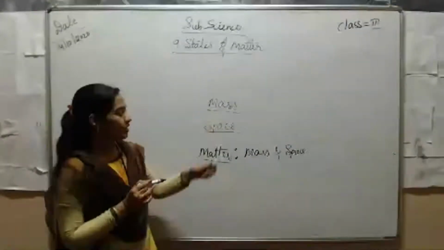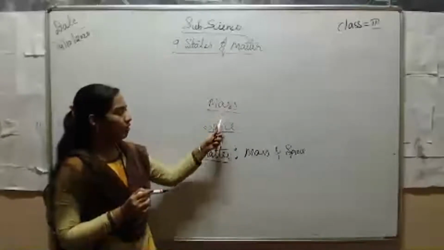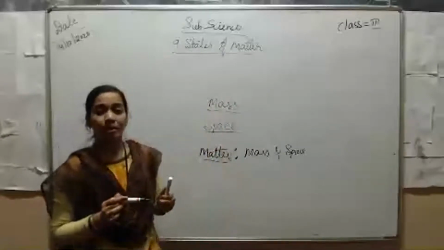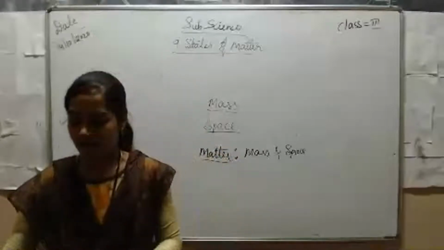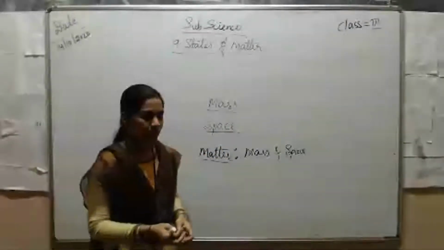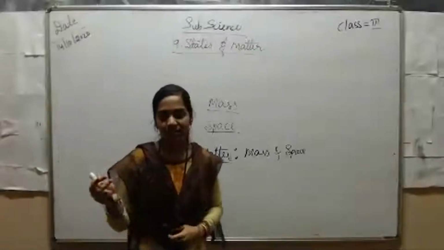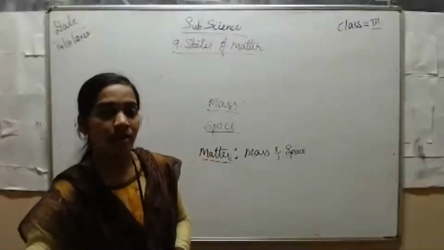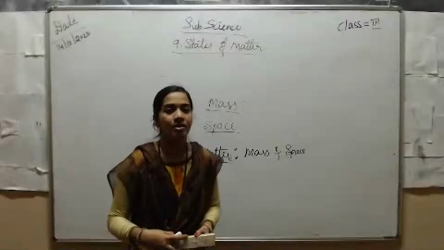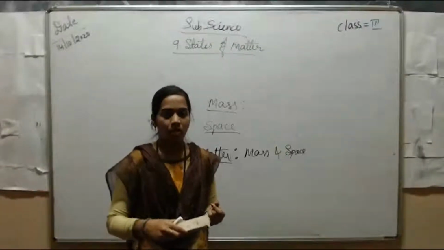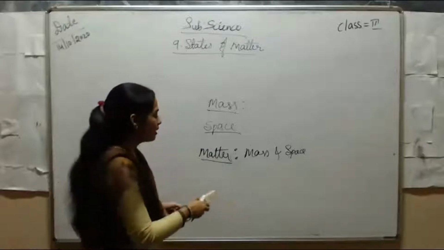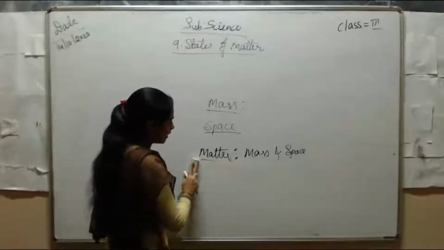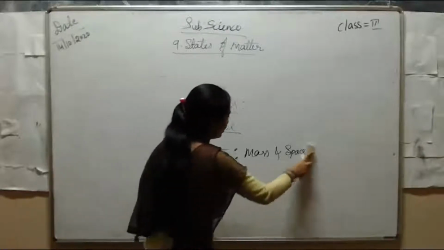This is how we can make out whether the object is solid, liquid or gas. All the objects are in different shapes because they have mass and they occupy space. That's why we call it matter.